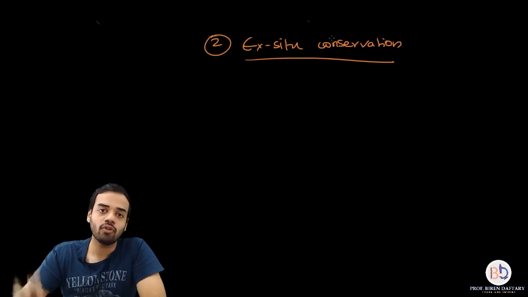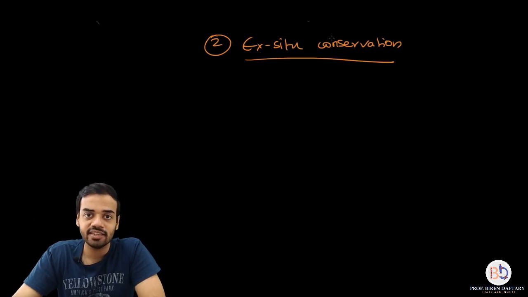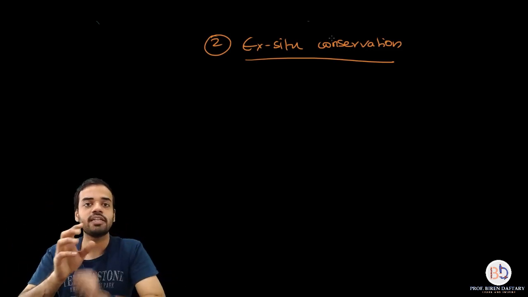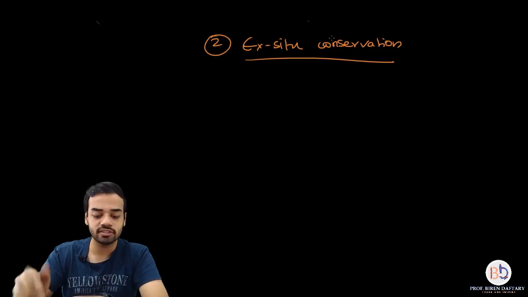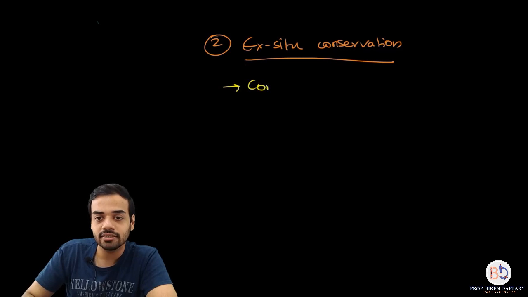Suppose in a forest you are not able to protect the different species which are living there, then what other option do you have? You will have to remove the species from there, keep it in a separate closed place and protect it over there. Is that correct? So that is called ex situ conservation, or it is also called conservation away from home. Please remember this.